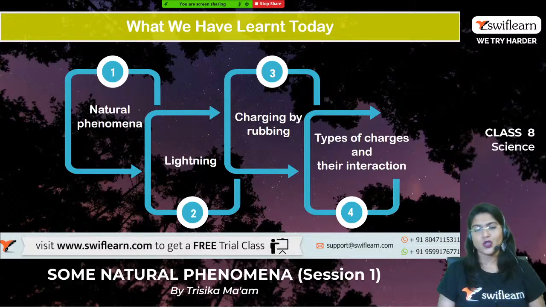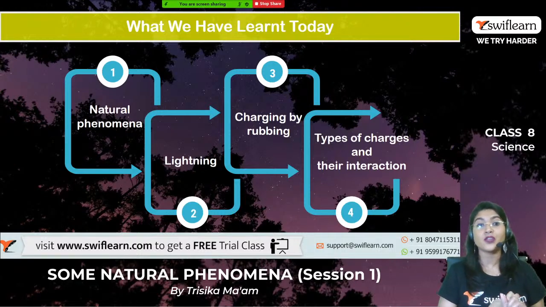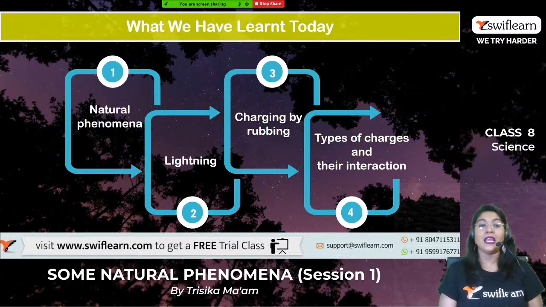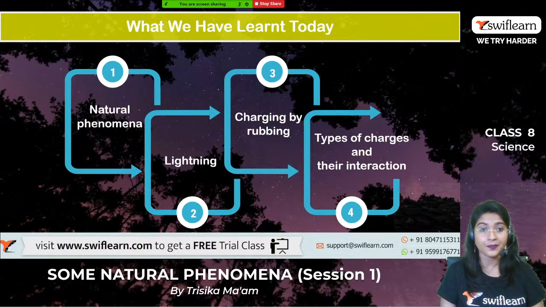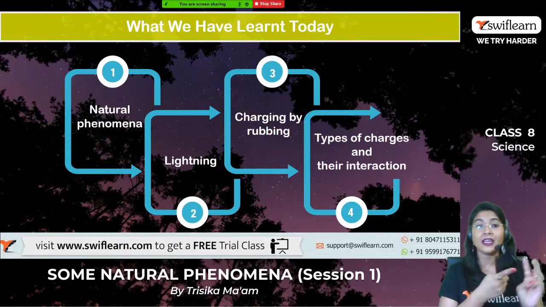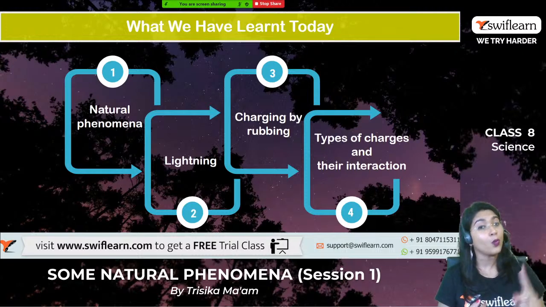For homework, just write down the questions in your copy as you always do. Your first question will be, what do you mean by natural phenomena? Now your second question will be, what are the different types of natural phenomena? You have to explain that there are 3 types of natural phenomena: meteorological, geographic, and oceanographic. You have to write at least one sentence about each of them.